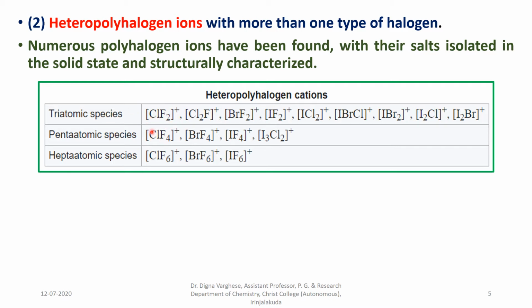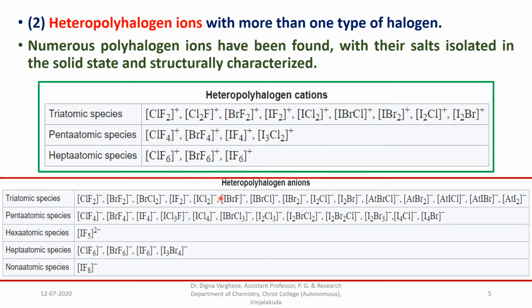Here we are showing the pentatomic species. Pentatomic species means one chlorine atom and four fluorine atoms. That means the total number of atoms here is five, so it is a pentatomic species: ClF4+, BrF4+, IF4+, I3Cl2+, etc. And heptatomic species are ClF6+, BrF6+, IF6+. In these, seven atoms are involved in the formation of polyhalogen cations.